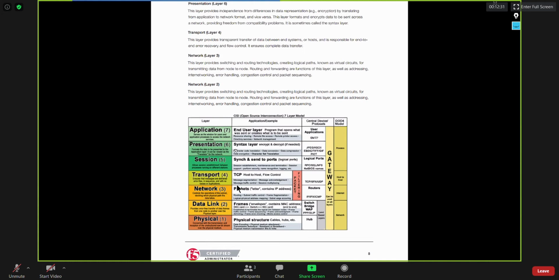The presentation layer is also known as the syntax layer, and then the session layer, sync and send to port. Sometimes the definition may be incorrect, but not every time. Transport, you can see TCP or UDP. Network, IPv4 or IPv6. Ideally, routers will work at the network layer, because routers do routing, and routing is always done based on the IP header, like based on destination IPs, whether it's an IPv4 address or an IPv6 address. A gateway is the device that works at all 7 layers, right?